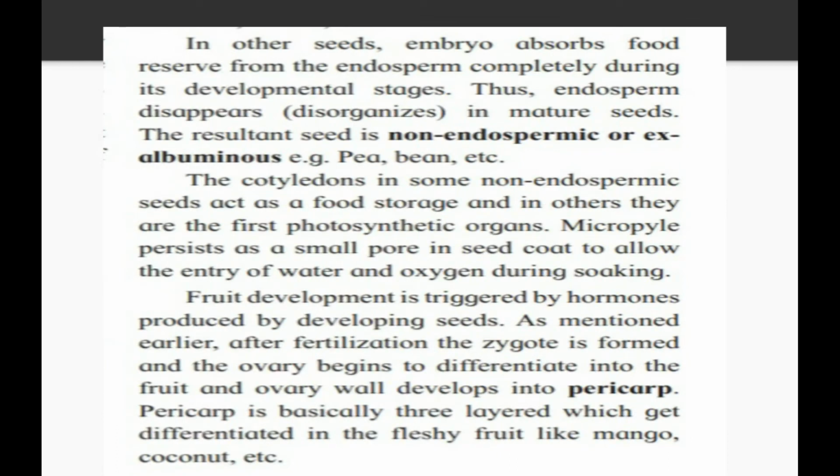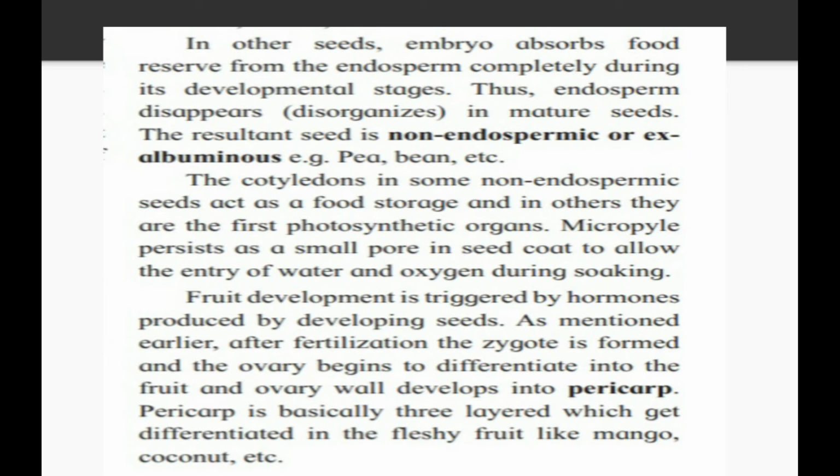In other seeds, the embryo absorbs food reserves from the endosperm completely during its developmental stage. Thus, the endosperm disappears or is disorganized in mature seeds. The resultant seed is non-endospermic or ex-albuminous. Examples are pea, bean, etc.